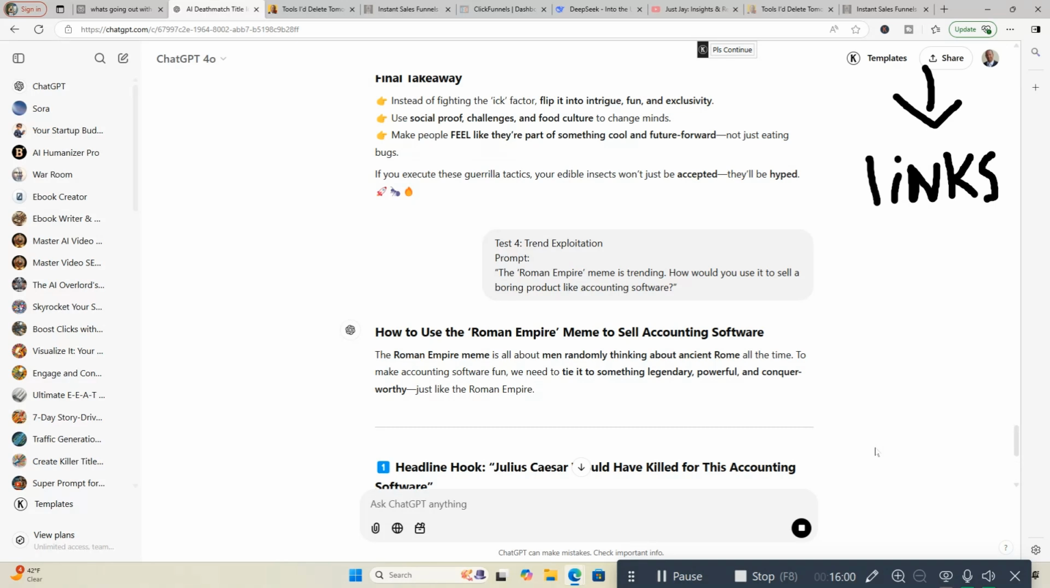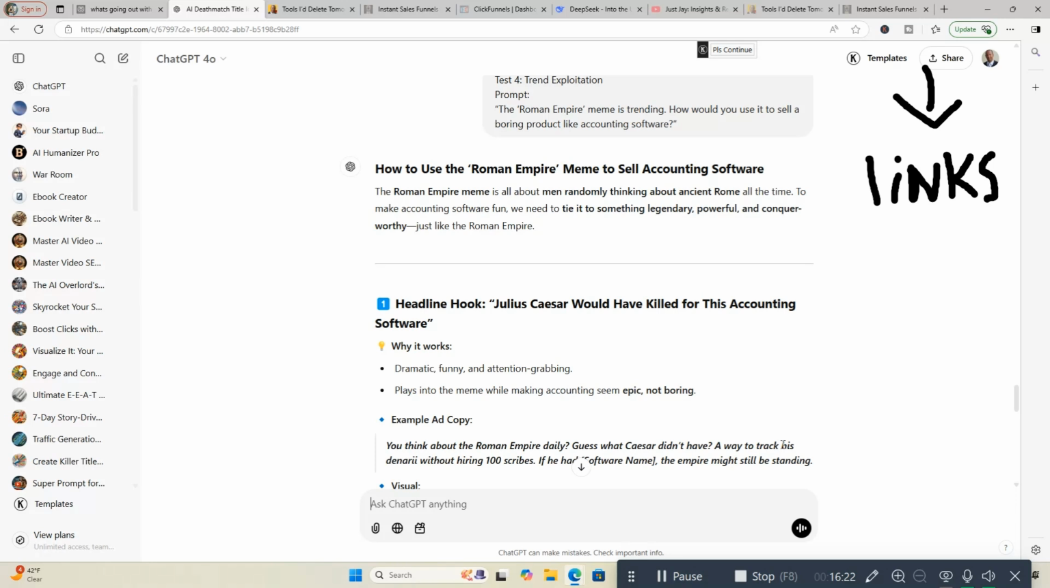Okay, test 4, trend exploitation prompt. The Roman Empire meme is trending. How would you use it to sell a boring product like accounting software? The Roman Empire is all about men randomly thinking about ancient Rome all the time. To make accounting software fun, we need to tie it to something legendary, powerful, and conquer-worthy, just like the Roman Empire. Headline hook, Julius Caesar would have killed for this accounting software. Why it works. Dramatic, funny, and attention-grabbing. Plays into the meme while making accounting seem epic, not boring.